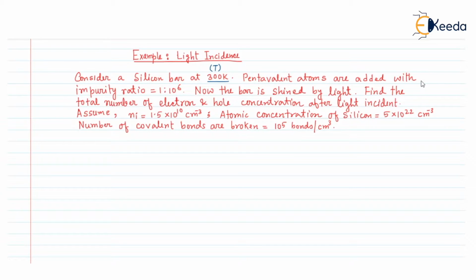Now some pentavalent atoms are added with an impurity ratio of 1 to 10 to the power 6.